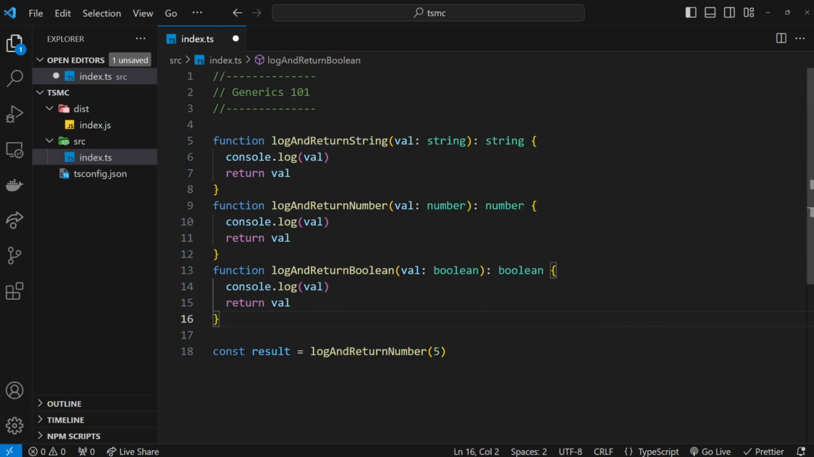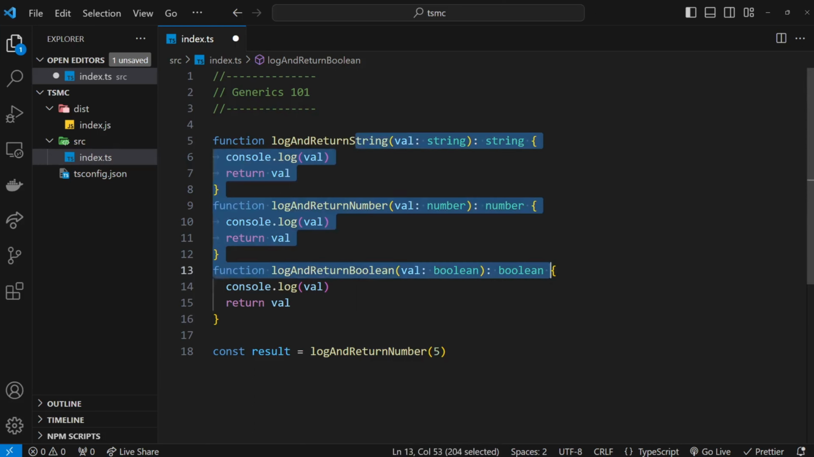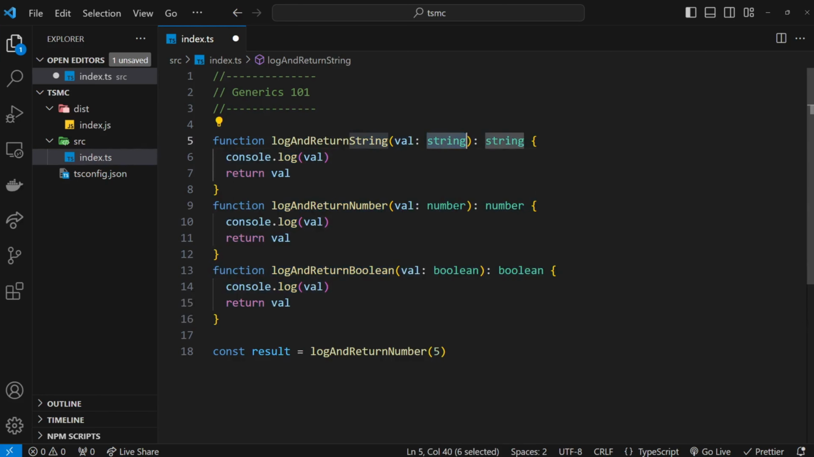The bad thing about this is that we've had to write out three separate functions which essentially do the same thing, just because for each one, we do it with a different type of data. And if we wanted to add more types, we'd be making more functions for those additional types. So it's not an ideal approach.